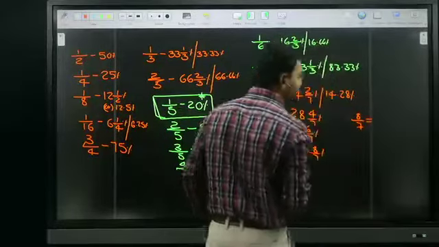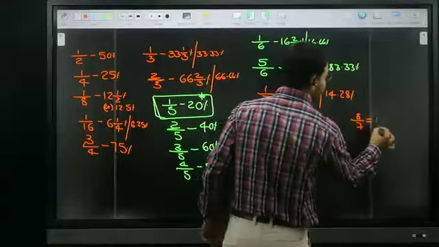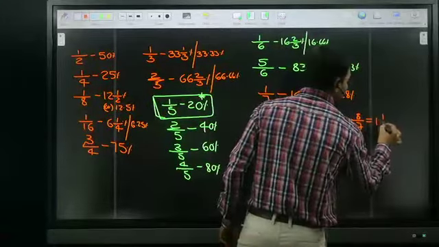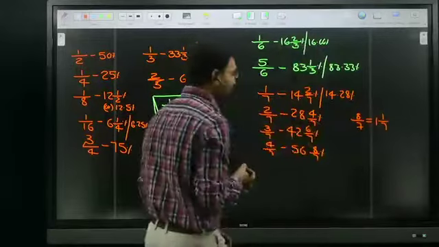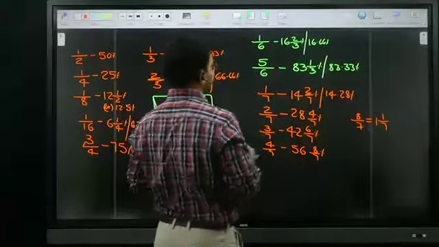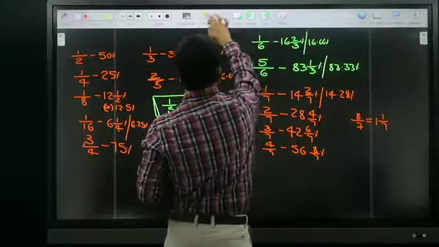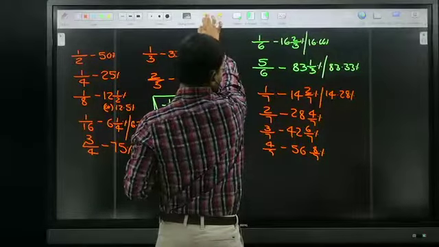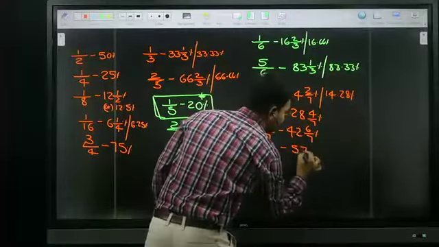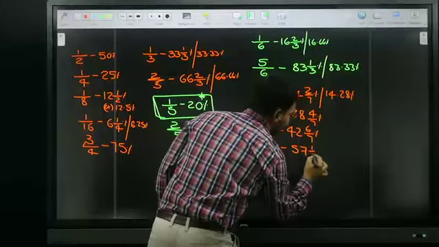So now 8 by 7 is an improper fraction. Now I can split it into a normal fraction. 7 1s are 7, remainder is 1, so 1 by 7. That 1 is added to 56, and it becomes 57. So 57 1 by 7.